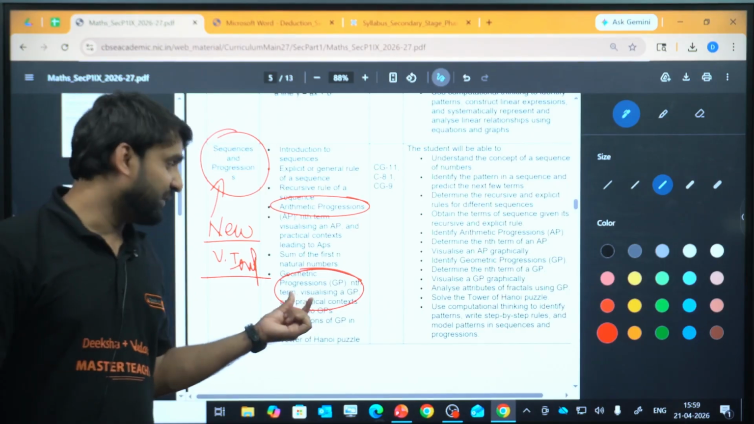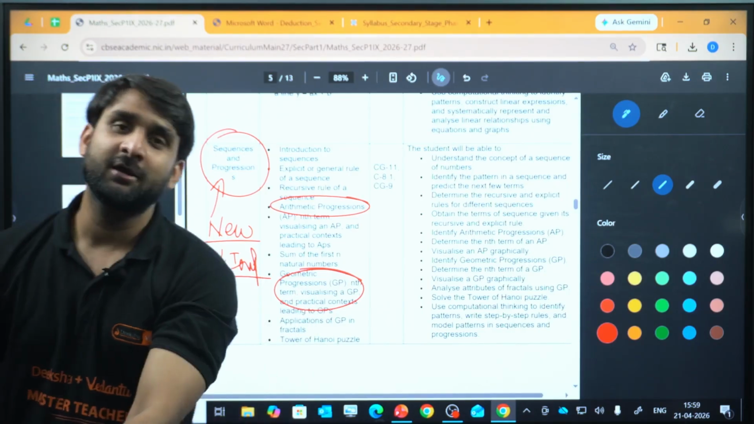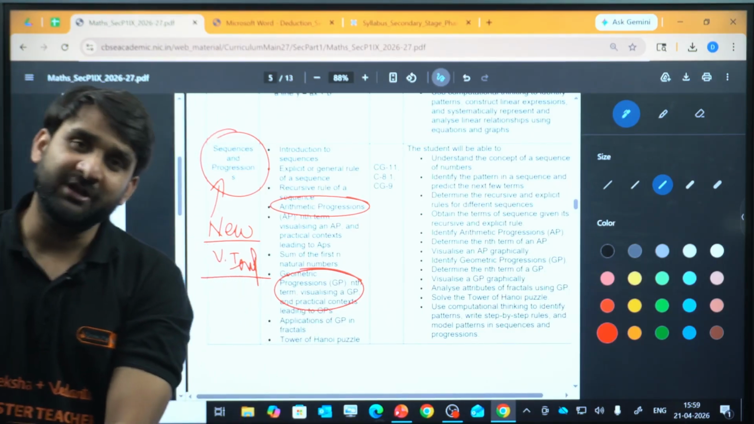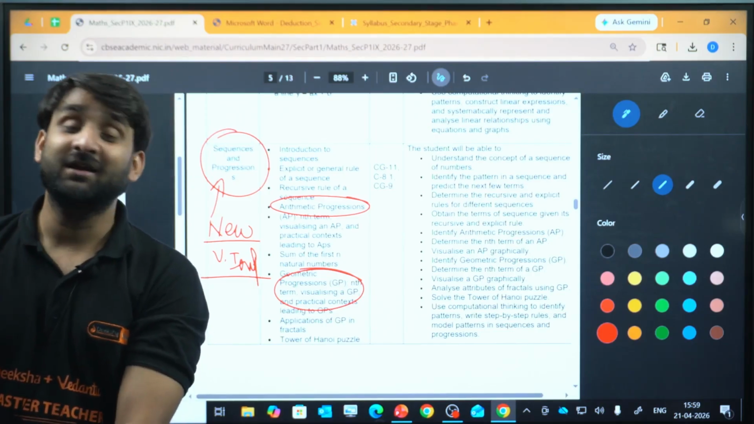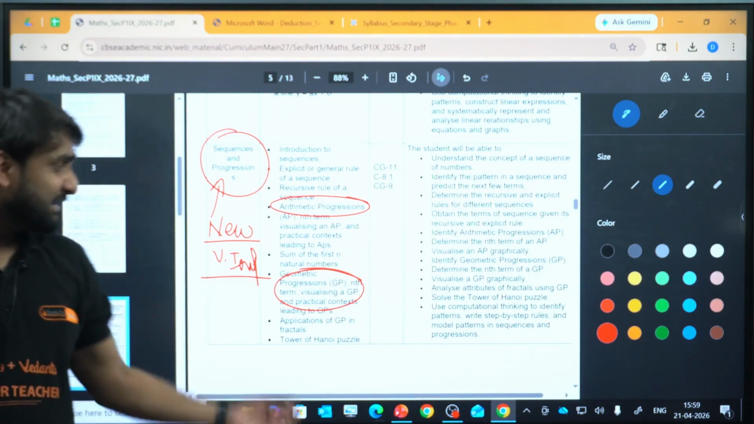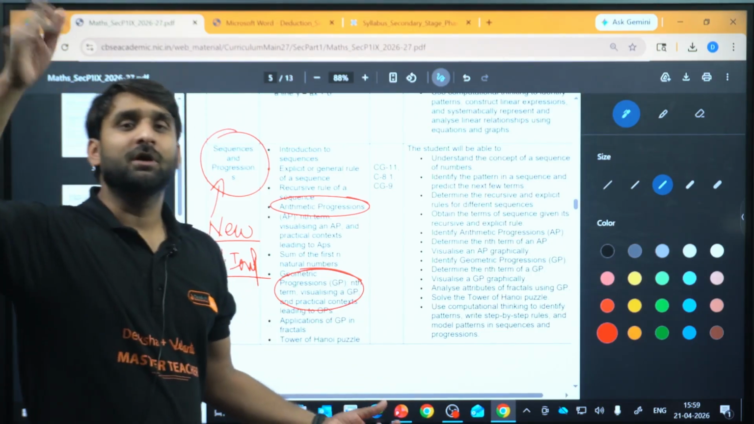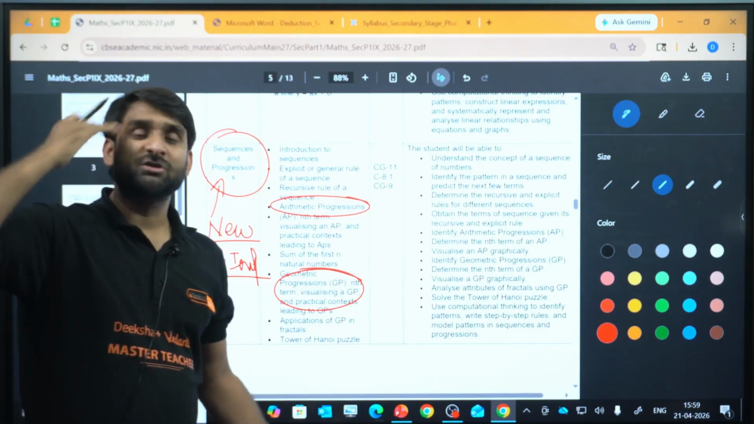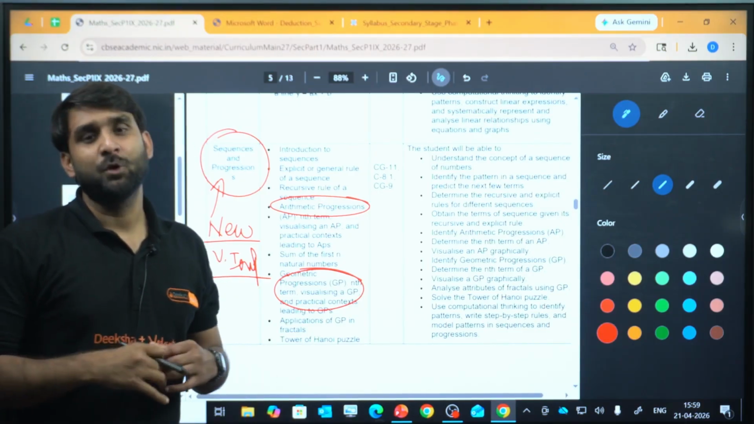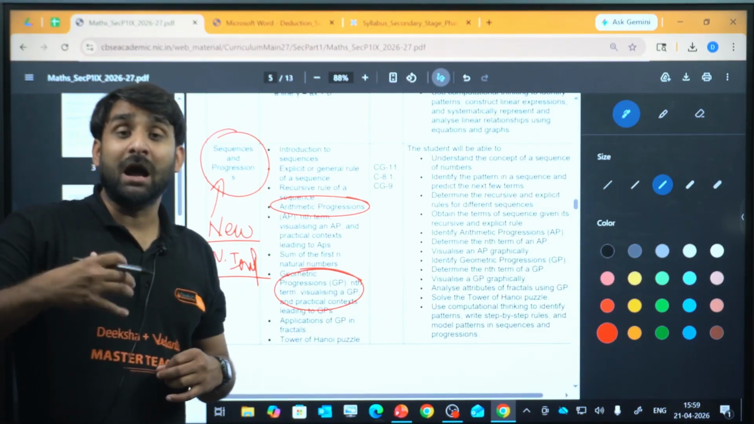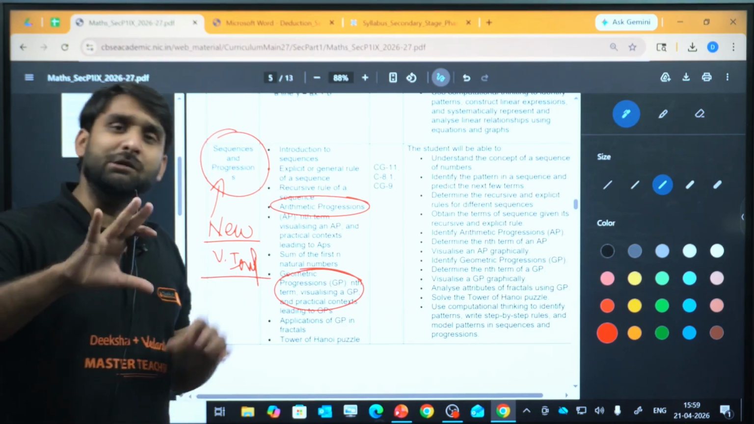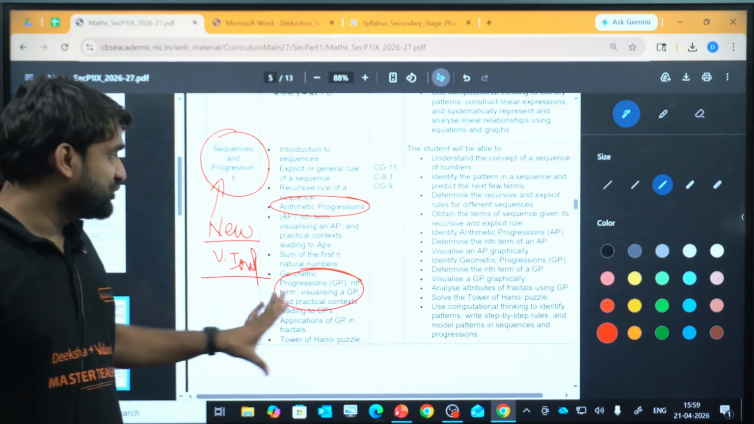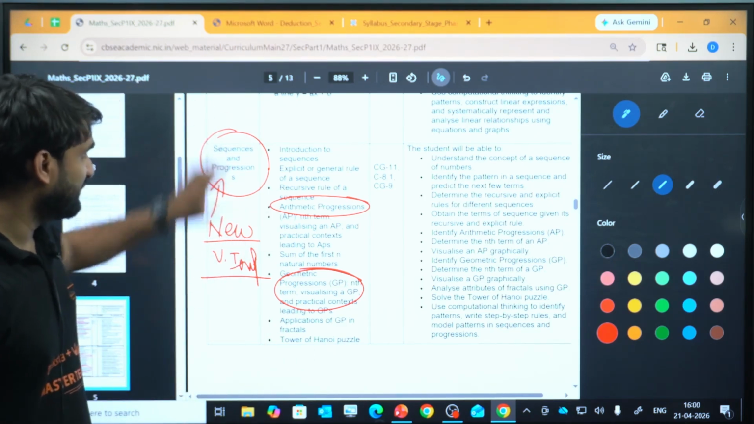Till now, this topic was in class 11th mathematics, PUC first year. Now the class 9th student will also study the basics, not very in-depth questions, not very lengthy questions. The basics of GP, what exactly GP is, how the GP looks like. So basically the introductory part will be there. GP is geometric progression. This is the new chapter, sequence and series.